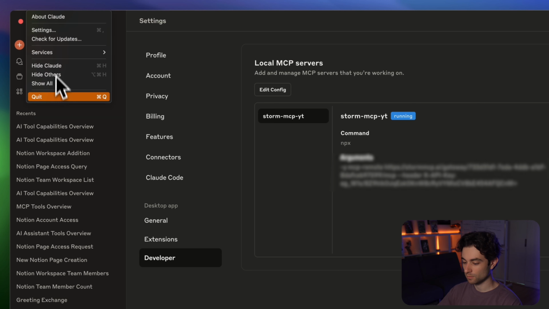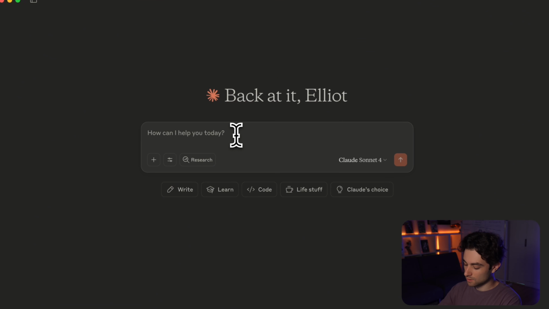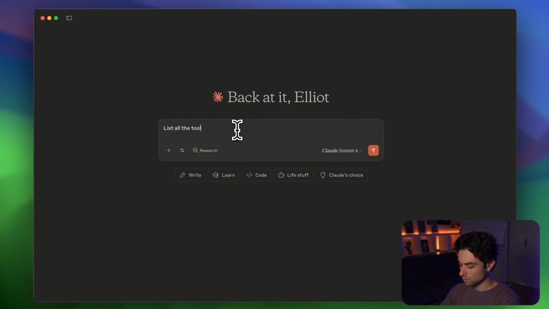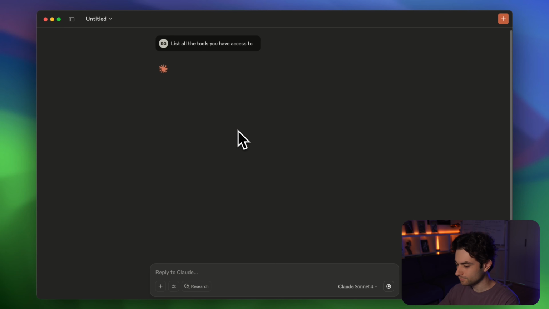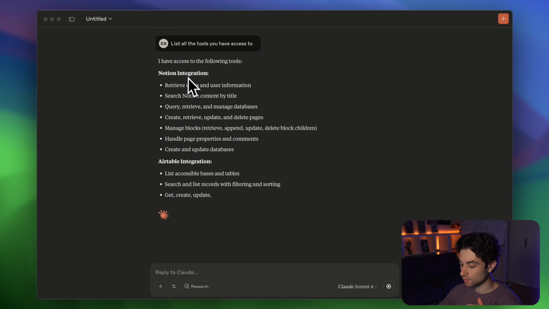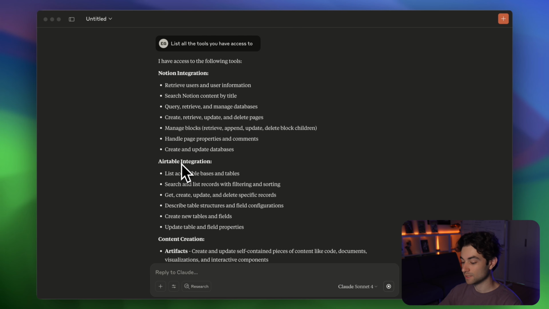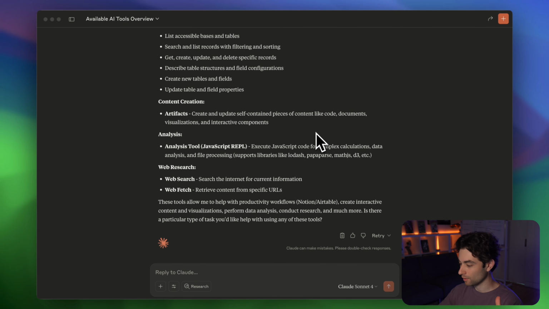Let's go here, quit. So I've just gone ahead and reopened Claude, and now we're going to see if this actually works, if we did this correctly. I'm going to say, list all the tools you have access to. Let's see what it says here. And so now it's saying it has access to Notion, has access to Airtable. So that means that we have successfully been able to connect Storm MCP with Claude Desktop. And so now we can actually start playing around with this now that we know that this works.